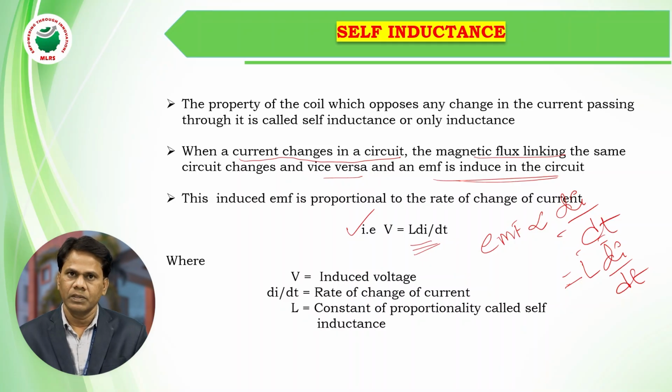That's why the EMF is induced in that coil and is given by V = L di by dt, where V is the self-induced EMF or induced voltage and di by dt is the rate of change of current. The voltage induced is directly proportional to the rate of change of current, and L is the constant of proportionality. We call it the self-inductance of a coil. So this is the definition of self-inductance.